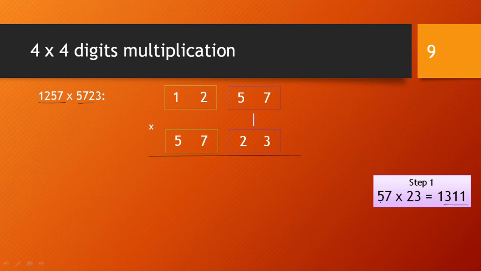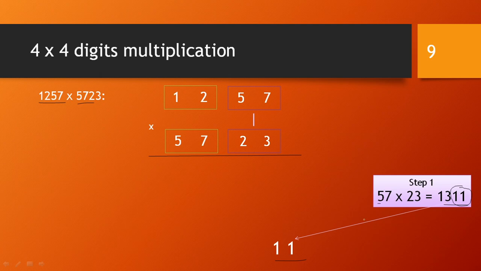Now look here, when we do the multiplication of 2 digit by 2 digit, in your main answer you have to keep the 2-digit answer, not only a single digit. So that's why it comes as 11, not only 1, because the multiplication is done by 2 digits. Here 13 will be carried out to step 2 addition.